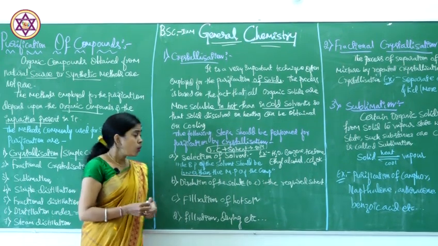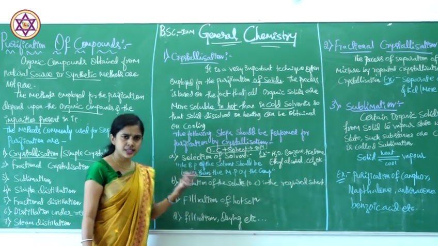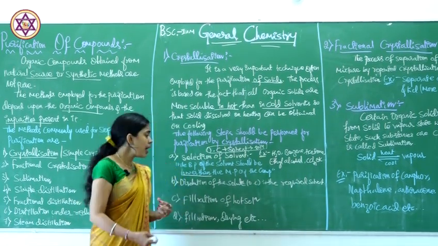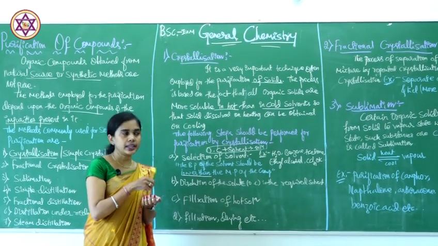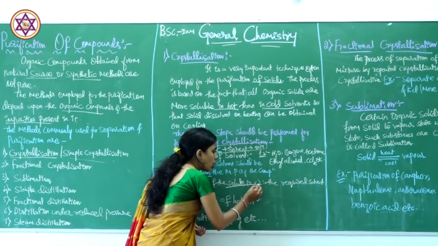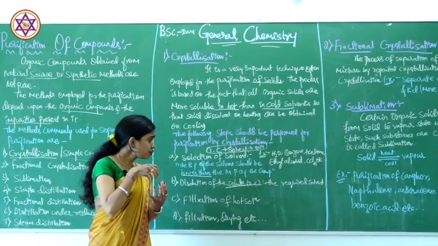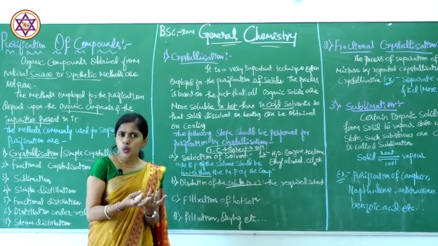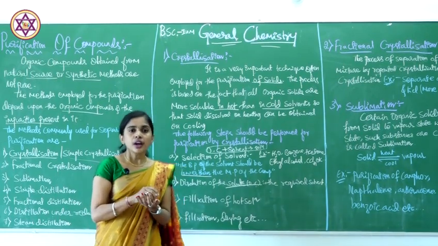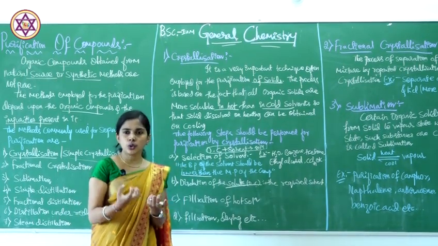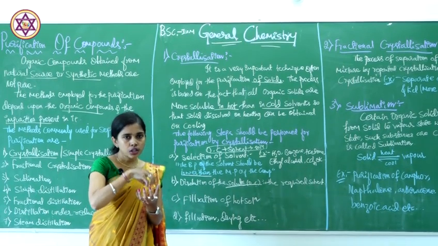Then the second step, what we have to do is dissolution of the solute in the required solvent. We had selected the suitable solvent. We have to dissolve this solute in the solvent. Solute means what here? That is the organic compound. We are going to take the organic compound and dissolve it in a solvent, but it can be water or it can be benzene or acetone, anything. We take the required amount of organic compound and we are going to dissolve it.